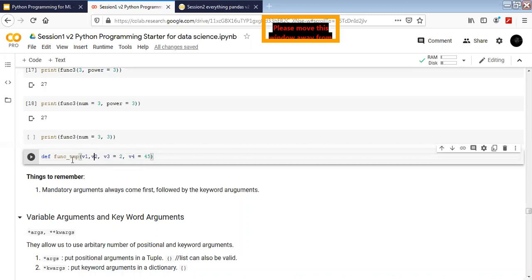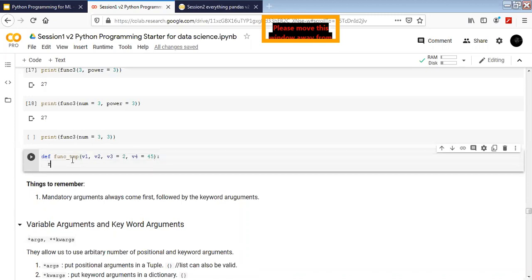Now the task of my function is to return v1 plus v2 plus v3 plus v4. So this part is clear, right? We have given mandatory variables here, and these are default variables. Perfect, right?